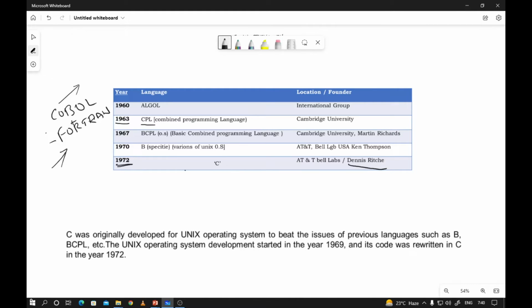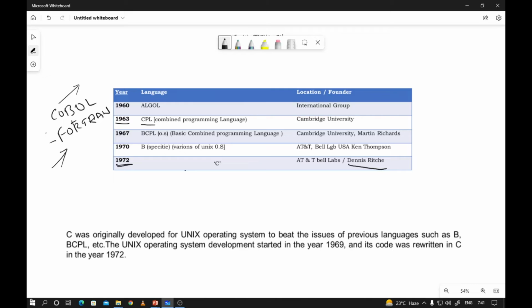CPL is a combined programming language. Combined means COBOL and Fortran features, with some additional features also. It was designed by Cambridge University. But the problem is that CPL is very difficult to learn and hard to implement. So the developers were never comfortable with this language, because there were many difficulties in the CPL programming language in the 1960s.